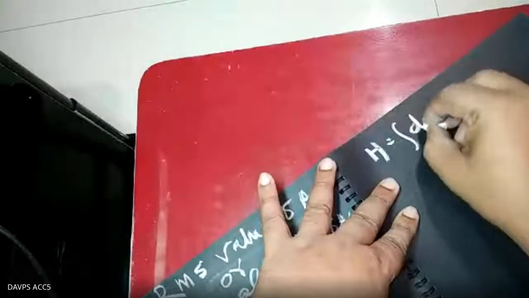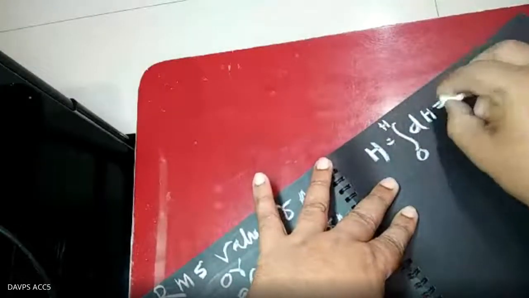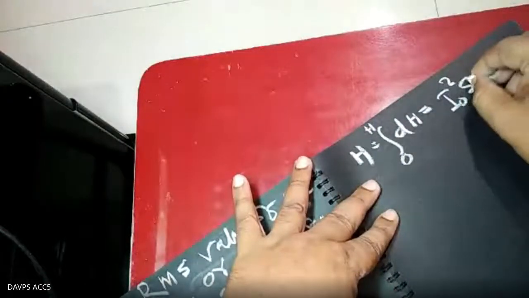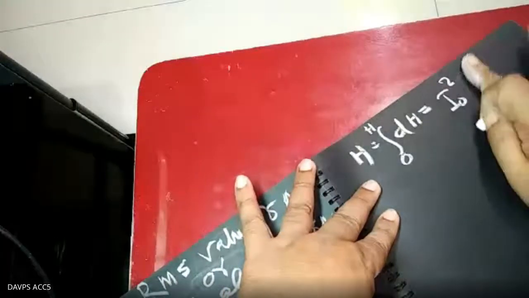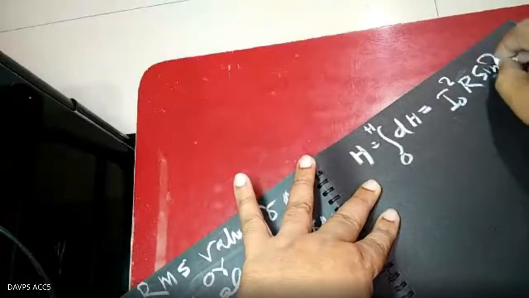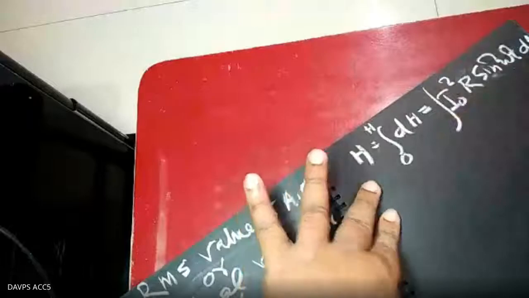integration of dH from 0 to H, and that is equal to integration of I naught square R sine square omega t dt, because differentiation and integration have a role here in AC.